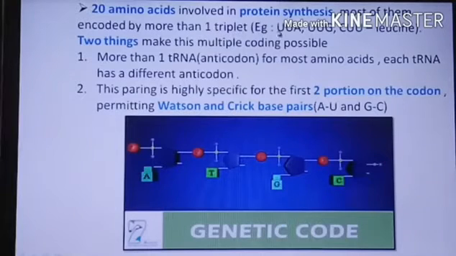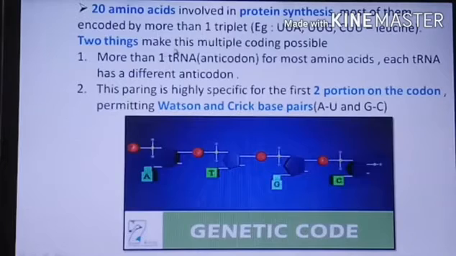One triplet means, for example, UUA. Another is UUG, a second triplet, and another is CUU. These three different codons specify only one amino acid, called leucine. So most amino acids are encoded by more than one triplet.